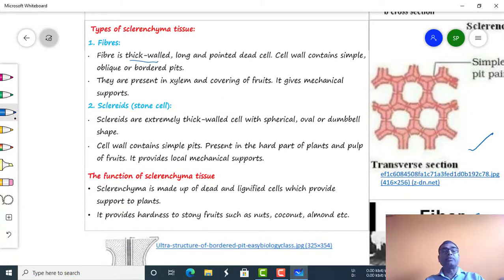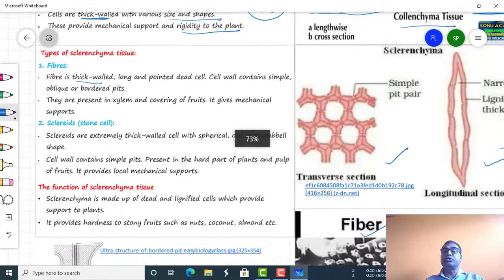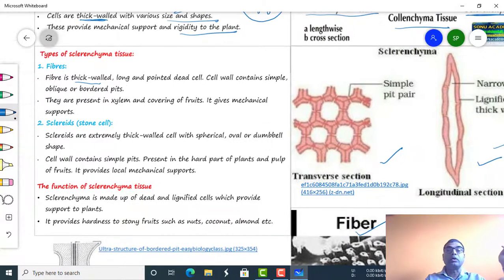Just see about the fibers. Fibers are thick walled, long and pointed dead cells. As the sclerenchyma is a dead cell, the fiber or sclerid, of course, become the dead one. The cell wall contains simple, oblique or bordered pits.